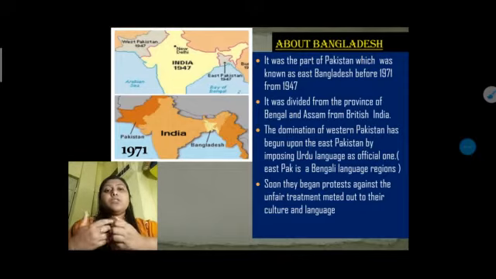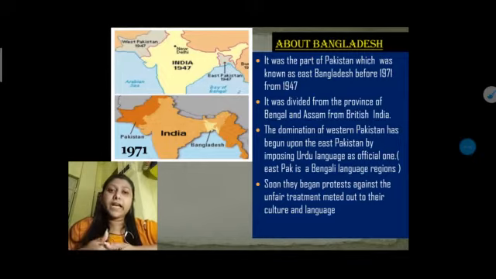You all know that every human being is sentimentally attached to their language, their culture, their customs. If someone imposes other cultures upon them, that is not acceptable to any human being. So when West Pakistan imposed its Urdu language and Islamic culture on East Pakistan, which follows the Bengali language and whose culture belongs to Bengal, they did not like it at all.